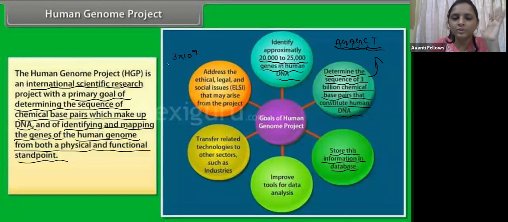If we store it in a book, for example, a book containing 1,000 pages, and on one page we write about 1,000 base pairs, we require a minimum of 3,300 books to write this sequence only.